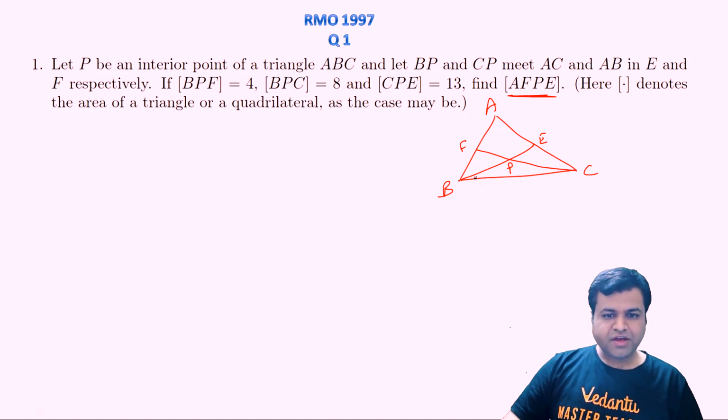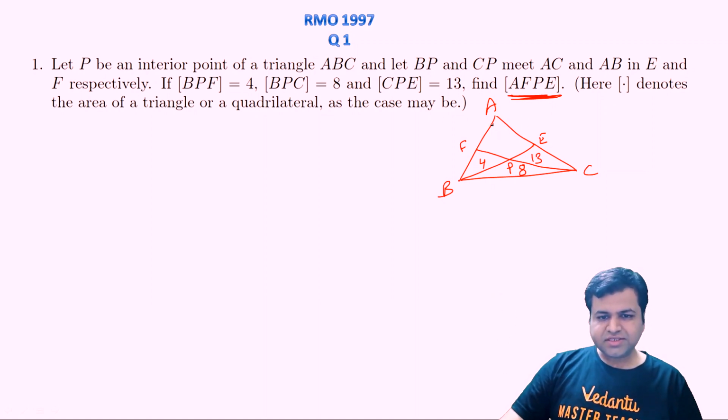So what are we given? We are given the area of triangle BPF, that is 4 units, and that of BPC, this one, that is 8 units, and that of CPE is 13 units. We need to find the area of this quadrilateral AFPE. So this is what we need to find.